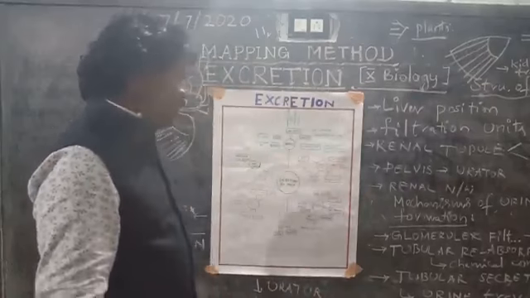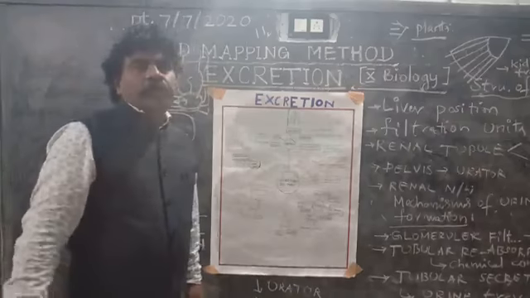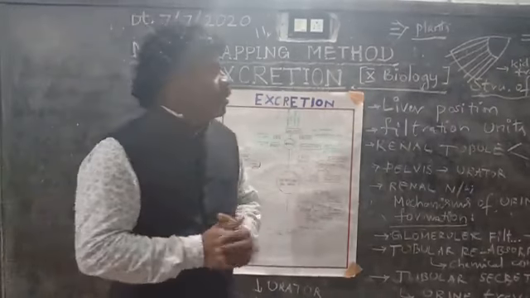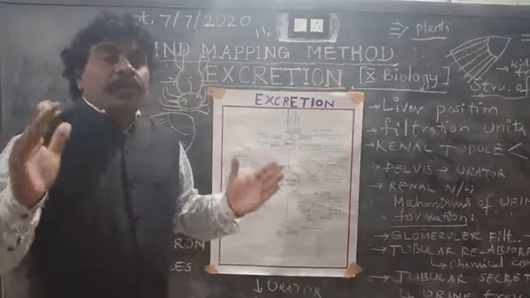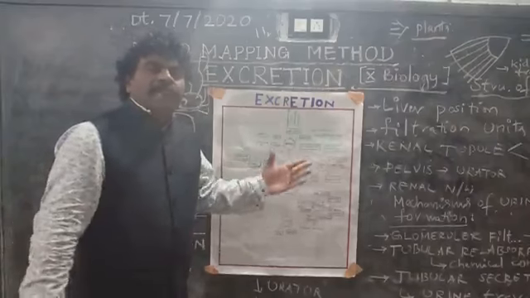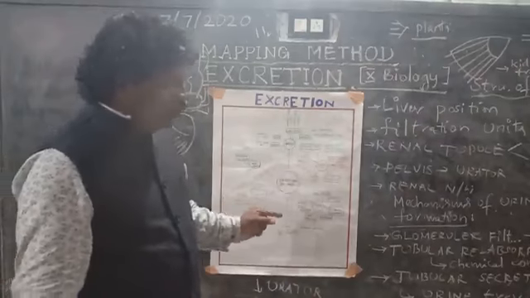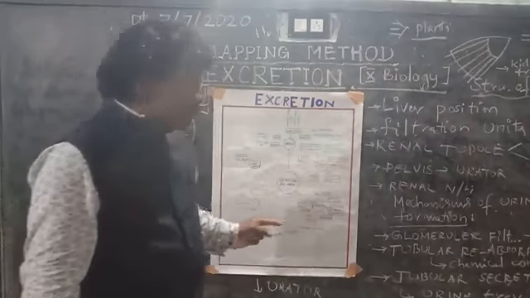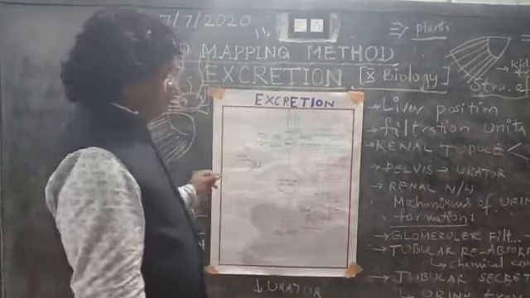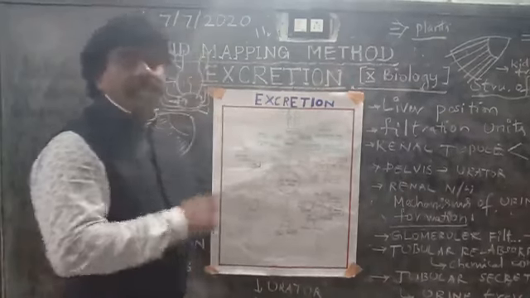The fourth one is the formation of hypertonic urine, from PCT, the proximal convoluted tubules, to DCT. These substances will be conveyed by this fourth part, the formation of hypertonic urine. So this is the excretory system in the kidneys.